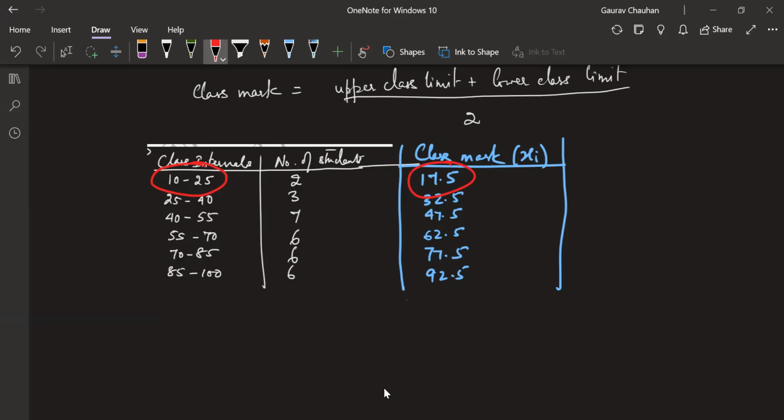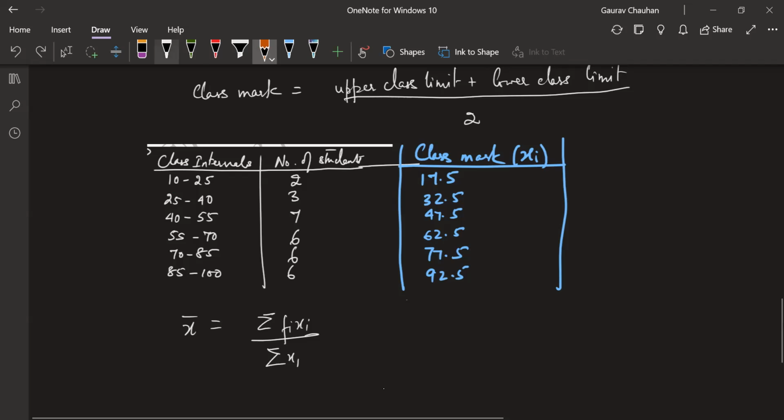Now we'll do the same formula, x bar is equal to, x bar is what, Bindu? X bar represents what? Yes, mean. So mean is equal to sigma fi xi by sigma fi, which is the sum of fi xi. I have to find fi xi for each one. This is my xi now. I will find fi into xi. This is fi, the number of students.